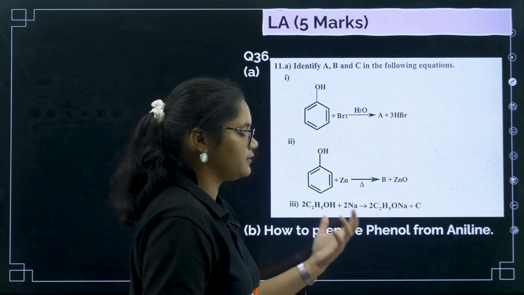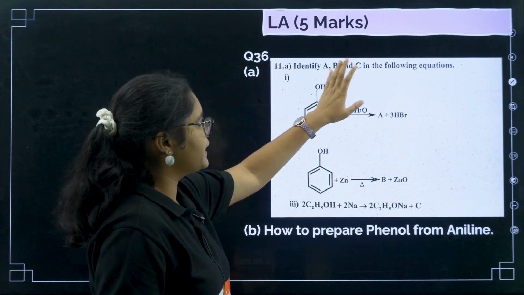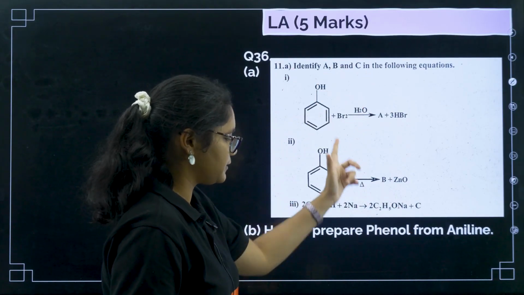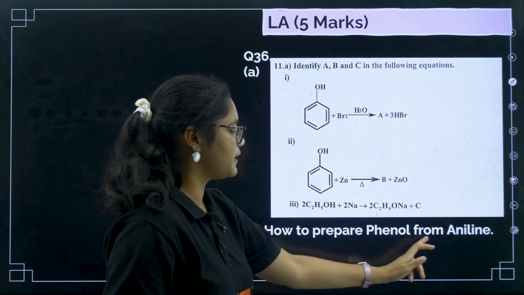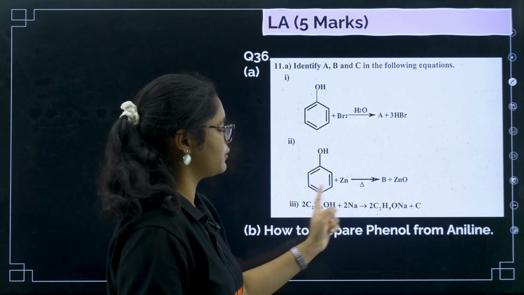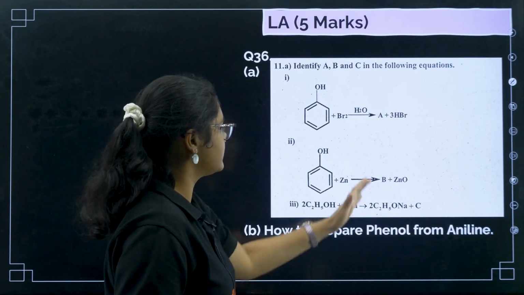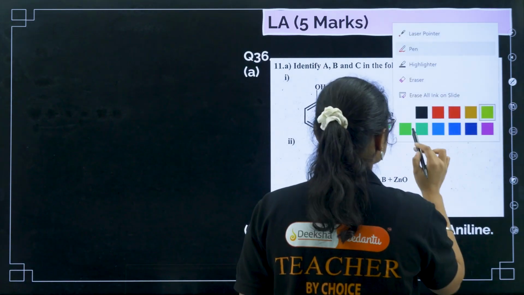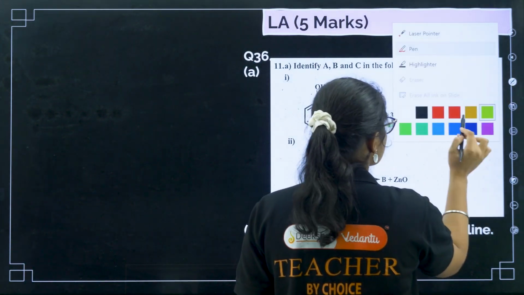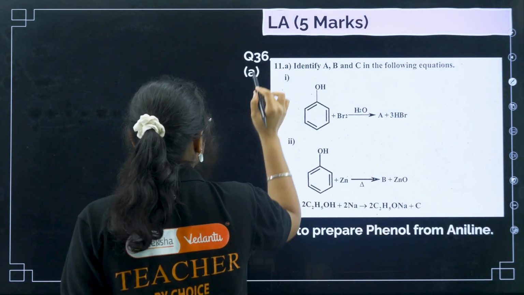Here we have a different reaction: identify A, B and C in the following reaction. These are 3 marker questions, and also how to prepare phenol from aniline. This we have already discussed, and I'll tell you once again. Let us first focus on this one. Here also we have discussed the first one. So this is 36.